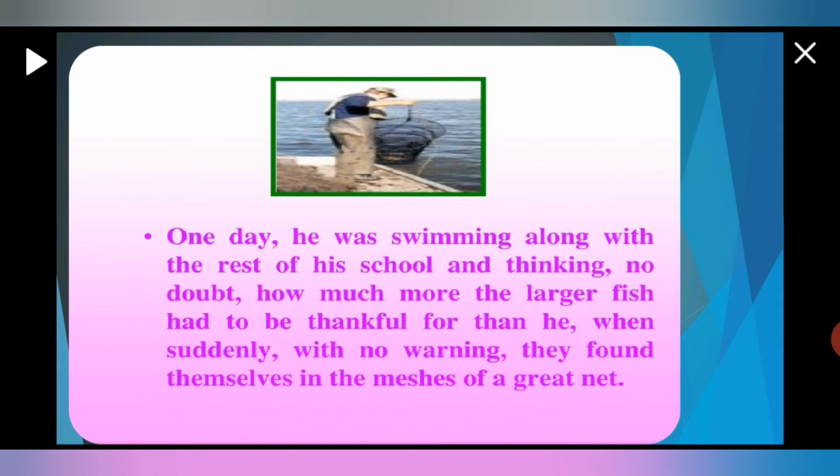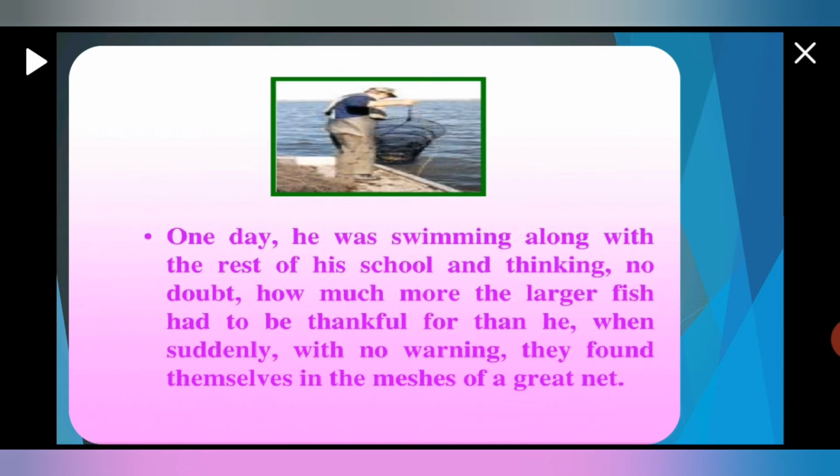Okay, children, so what happened one day when that little fish was swimming with his friends, with his school? School is a collective noun used for a group of fish. When he was swimming along with the rest of his friends, he was thinking that he should be larger, that the large fishes may feel very happy and their life is so very nice and exciting, and he also wanted to be a large fish.